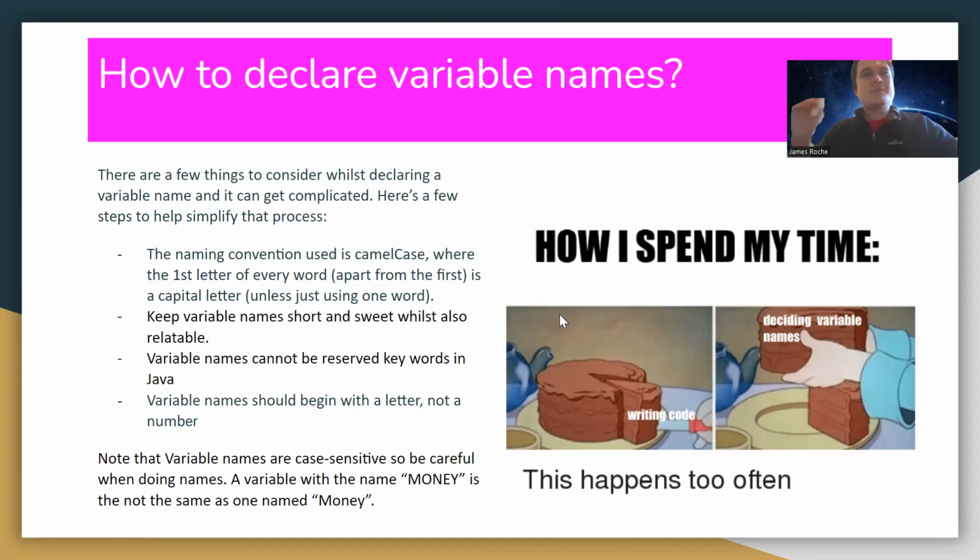So here are a few steps to simplify that process. The naming convention used, as I said before, is camel case, where the first letter of every word is a capital, apart from the first word itself, unless you're just using one word, where it's all lowercase. You should keep variable names short and sweet while also making sense.